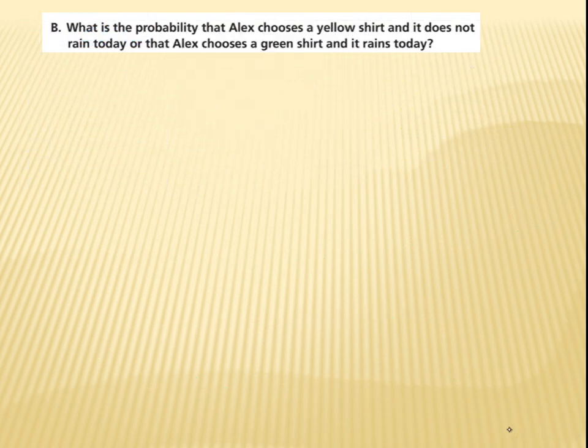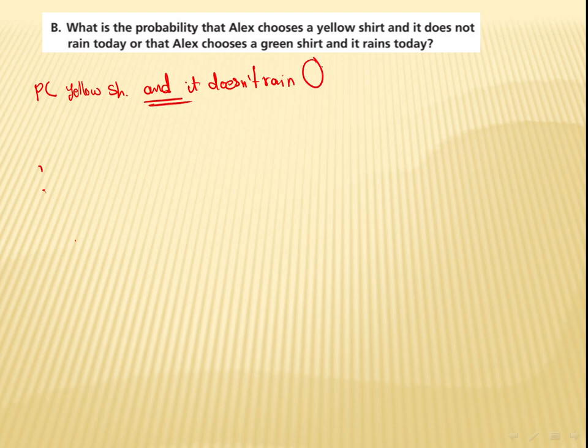Okay. He said, what is the probability that Alex chooses a yellow shirt and it doesn't rain today, or that Alex chooses a green shirt and it rains today? He just wanted to make it a little bit complicated, but it's very easy. The probability that Alex chooses a yellow shirt, and at the same time it doesn't rain. This is "and." Or, right? See here, it's very important. Or that Alex chooses a green